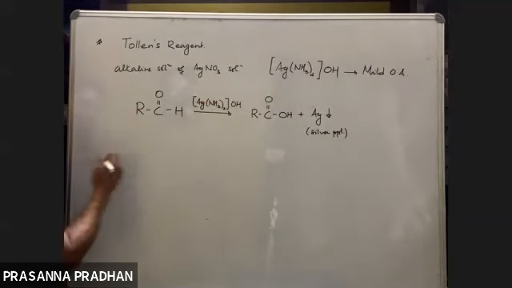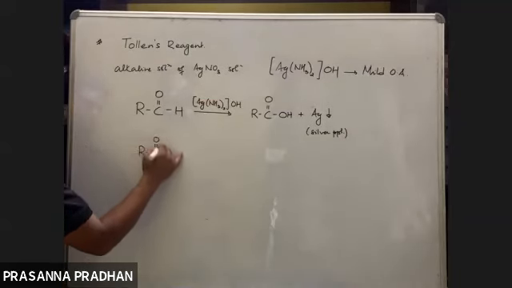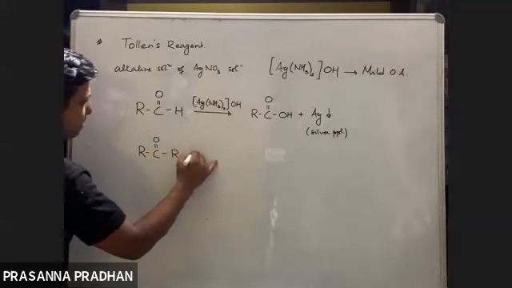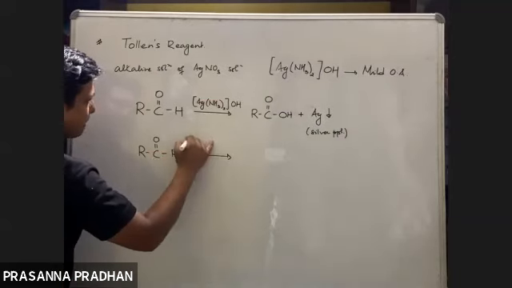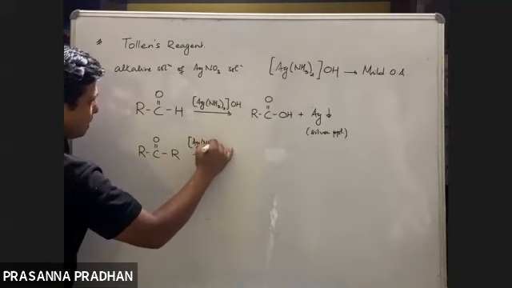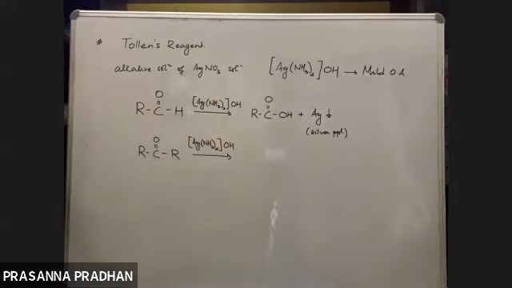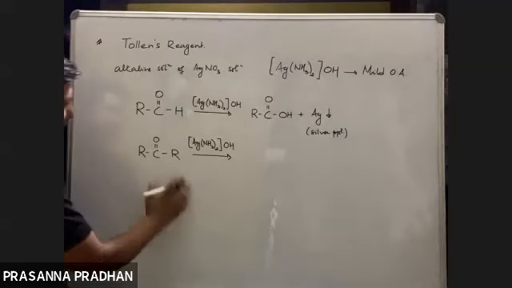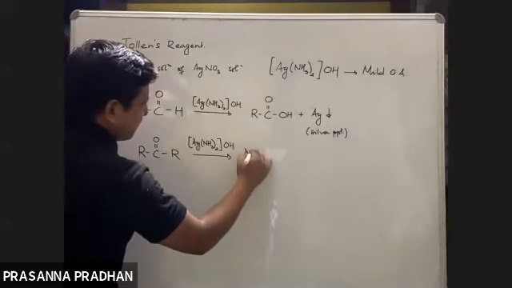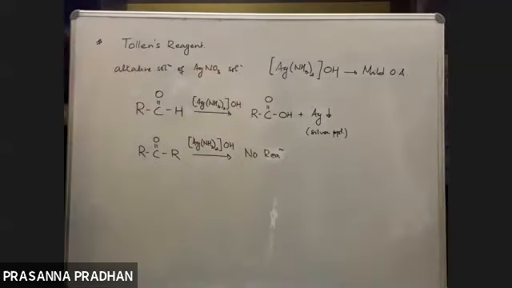But if we carry out the same reaction with ketones, so if I treat a ketone with a Tollens reagent, ketones are oxidized only with difficulty, so we do not get any reaction out here, no reaction.